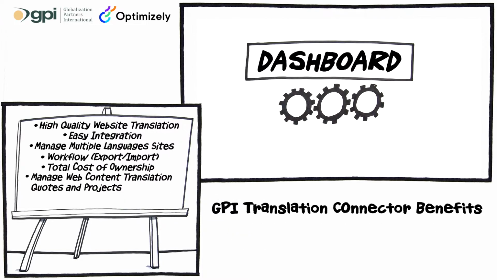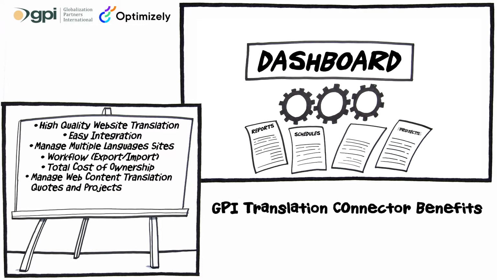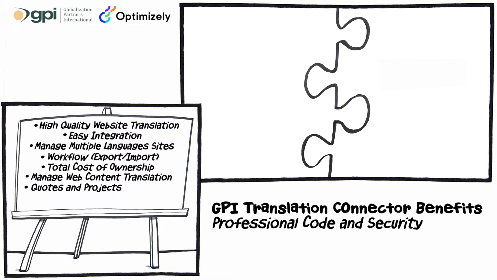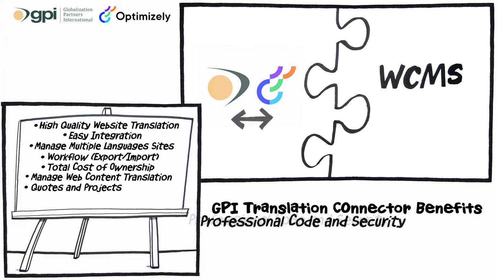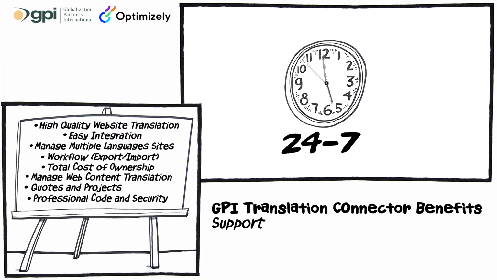Manage translation quotes and projects. Our dashboard lets you view status reports, schedules, and project tasks, professional code, and security. The GPI connector is a lightweight web-based application. It integrates seamlessly with Optimizely's WCMS. Support. GPI provides 24/7 support.